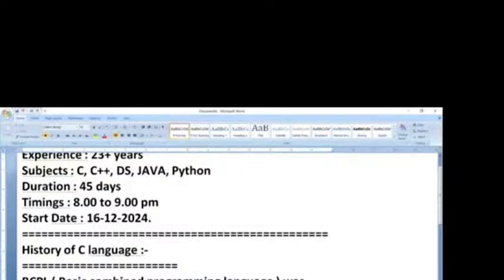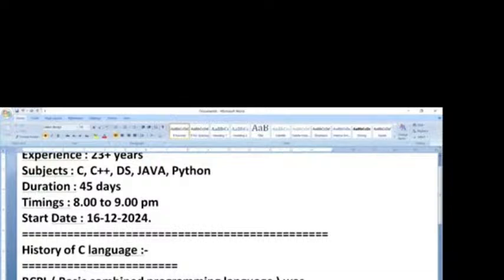Then they developed a new programming language. It is called B, the first letter of BCPL. So from BCPL, language B was developed. BCPL led to B. It was developed by Ken Thompson. Why did he develop the B programming language? He developed the B programming language to develop a multi-user operating system.